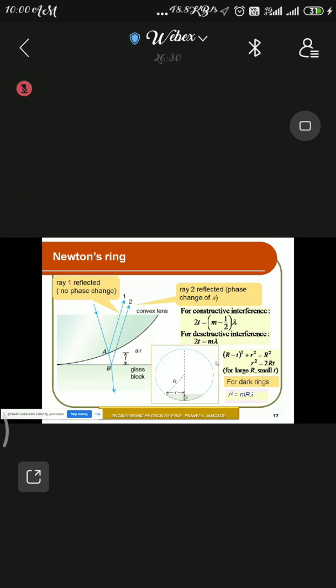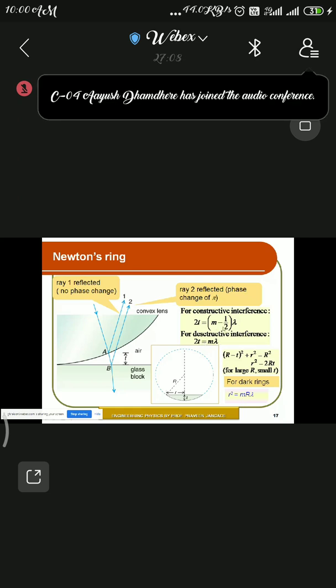Now you can see the constructive interference condition, that is 2 mu t cos r equals (m minus 1/2) lambda. Here directly they have considered cos r equal to 1, that is for normal incidence, and mu is also considered as 1 in this case. Therefore what remains is only 2t. So 2t equals (m minus 1/2) lambda for constructive interference, and for destructive it is 2t equals m lambda.